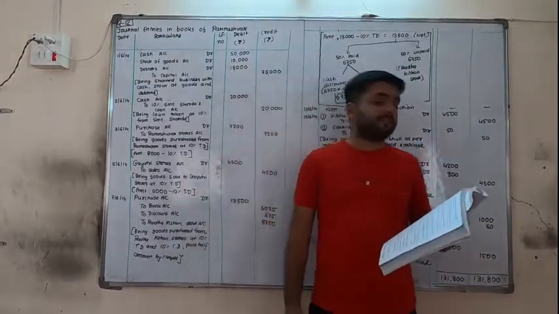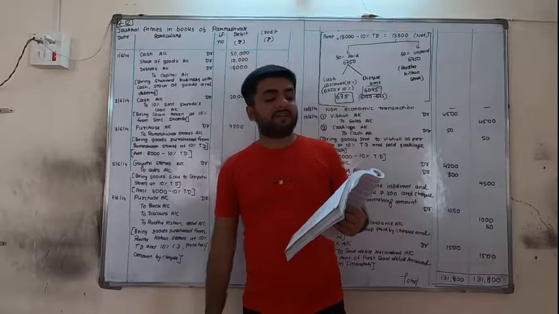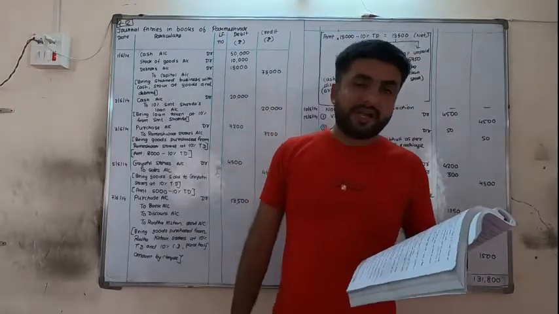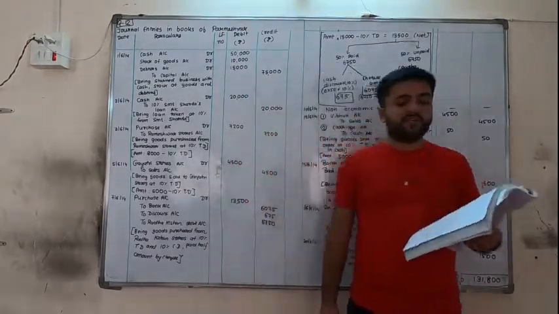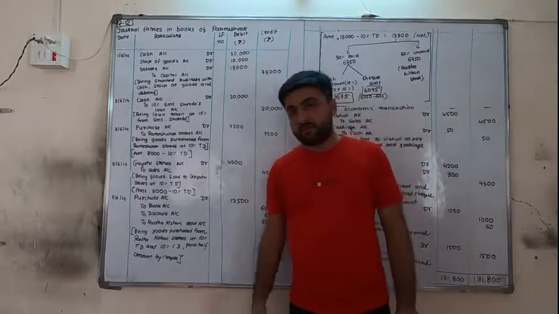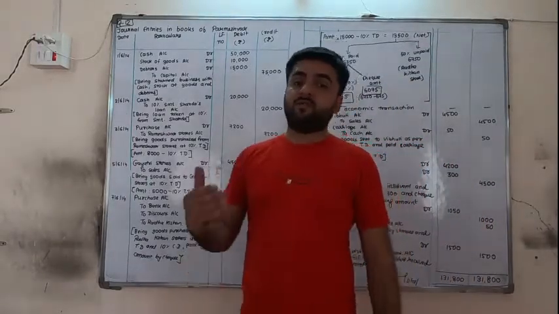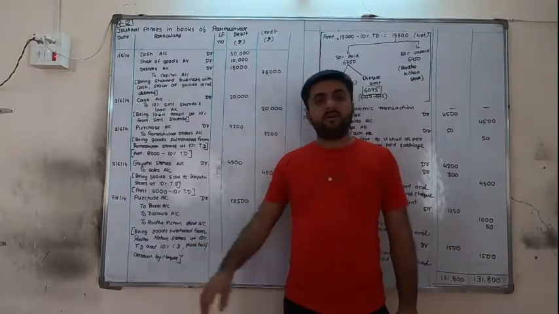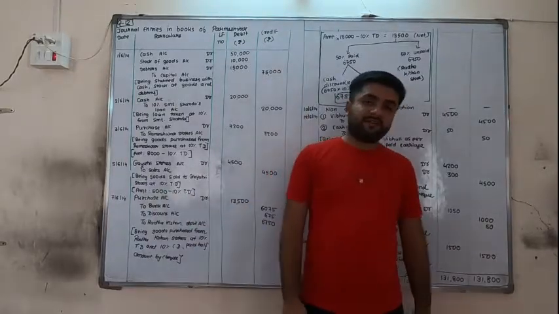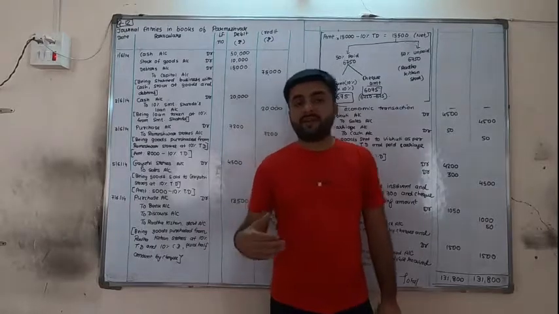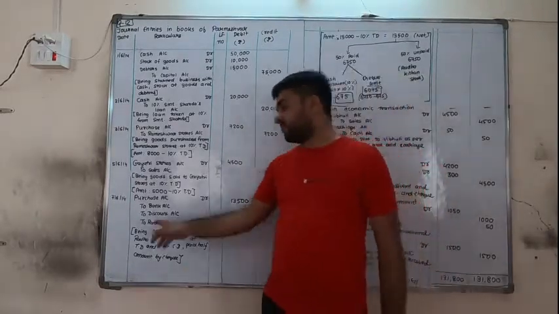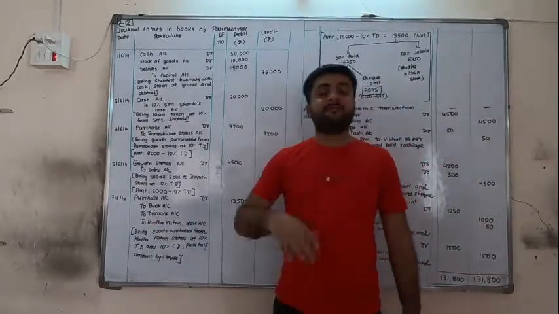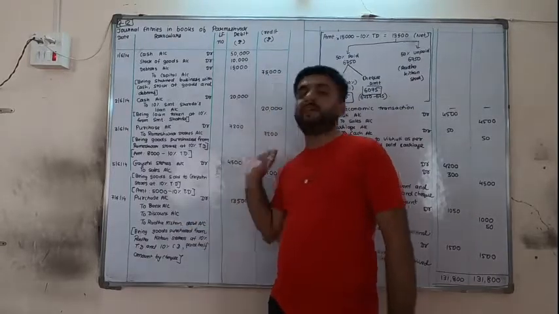Next is the most important transaction. Goods of 15,000 purchased from Radha Kishan store at 10% TD, 10% CD, issued check of half the amount. We are purchasing the goods, so goods are coming in, purchase account debit. We are paying half amount through check, so bank account credit. On paying the half amount, we are getting the effect of cash discount, so discount account credit. And we are not paying the other half, so the name should be written.